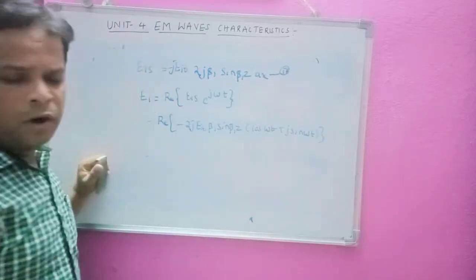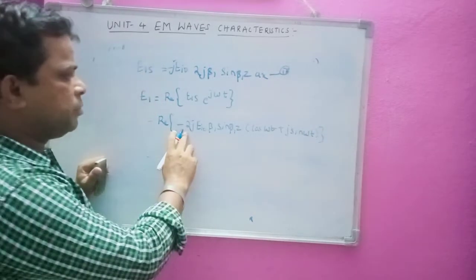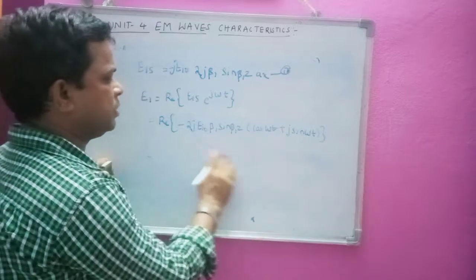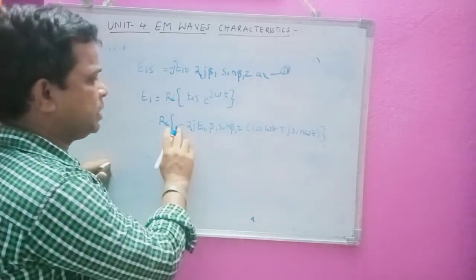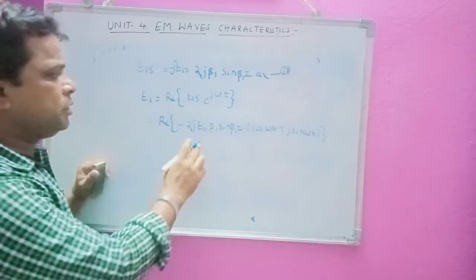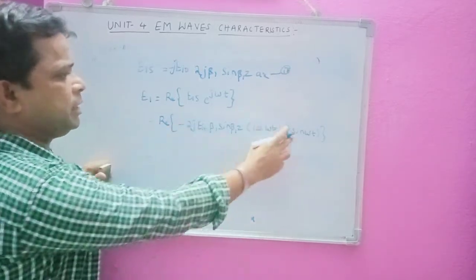So the part will become minus 2j EI naught sin beta 1 z, and j square is minus 1. So this is the imaginary part and this is the real part.